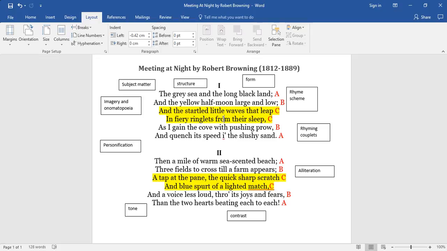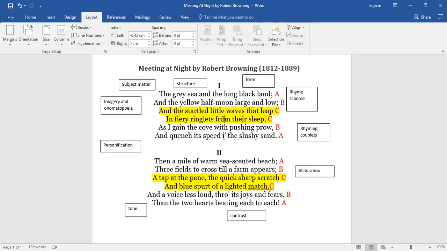So the next thing, once we know what the subject matter is, and we know it's a person at sea, a character, and we know that because the land is long and black, he's a great distance from his destination or her destination. And we know by the end of the first stanza that he's managed to get to dry land. He's pushing his boat, it appears, into slushy sand. So it's a person on a journey, and the end of the journey over sea and land leads them to their love, two hearts beating each to each. So it's a love poem, and the character is on a journey to meet their love.